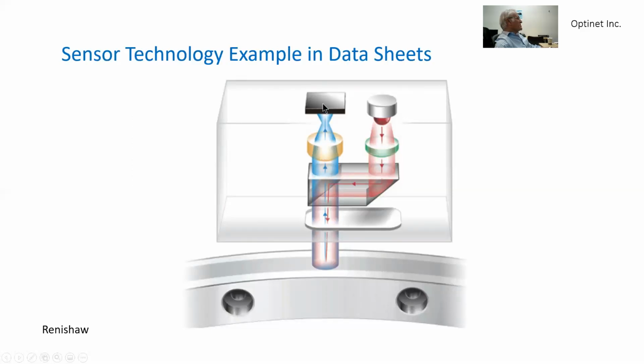The sensing device will increase the pulses as it goes from one line to another line. So the beams must be focused, and this is the hardware of the sensor itself. This is the read head, and this is the scale. The scale has gratings, and the read head has the electronics and the mechanics or optics to transmit the signal